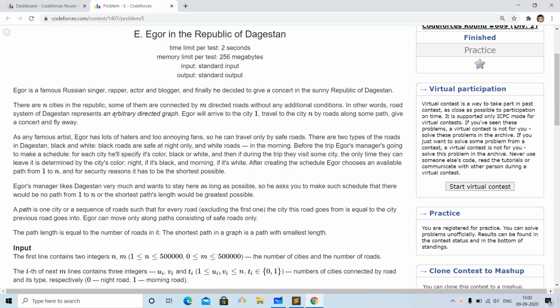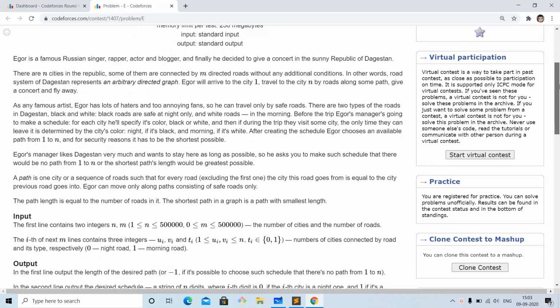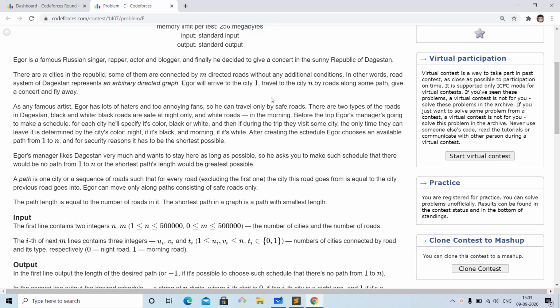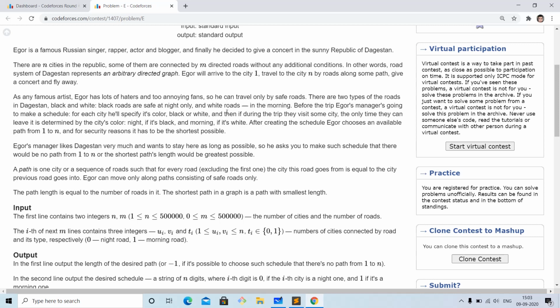We have n cities and m directed roads, which go from one city to another city. There is no restriction that the destination city must be different from the source city, so we can have a road from a city to itself. That is, self loops are allowed. The other thing is that there are two kinds of roads, type 0 and type 1. Two cities can be connected by roads of both type 1 and type 0, or maybe only type 1, or only type 0, or maybe none of them.